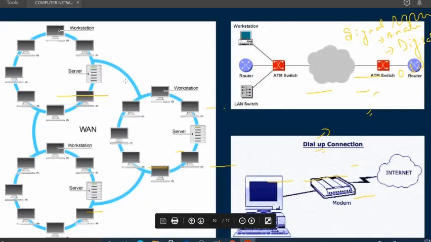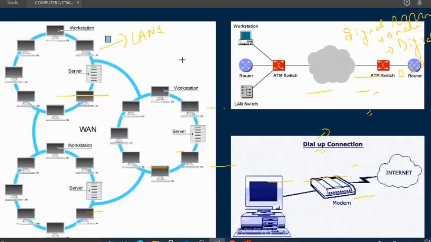So I've given the diagram here. You can see by the diagram how WAN is working. This is one specific workstation, or you can also relate it as this is LAN 1, this is LAN 2, local area, LAN 3.